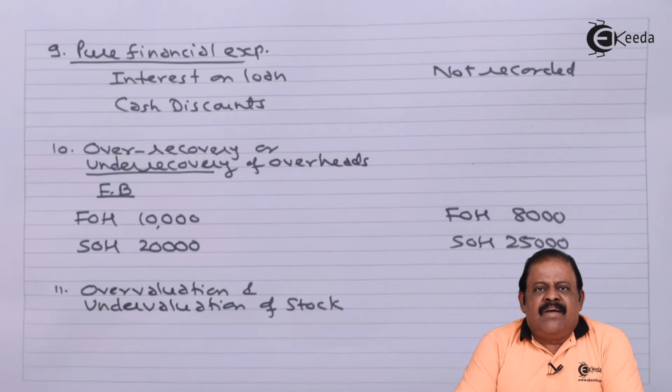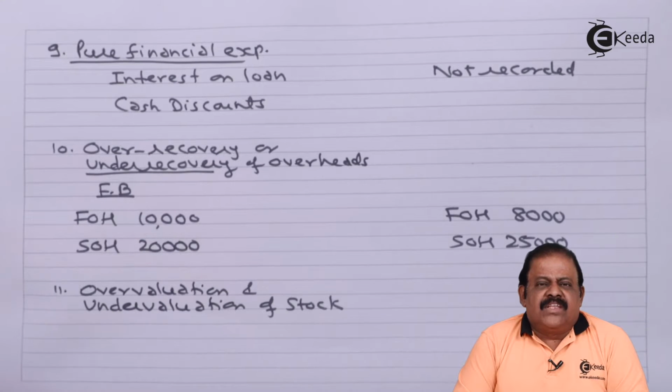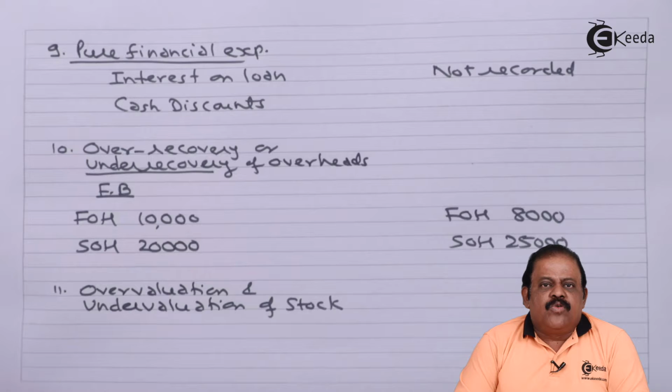Overvaluation and undervaluation of stock. There is a possibility that stock may be valued at a different figure in the two books of accounts, which may give rise to a difference in profit as per financial book and cost book. So these are the numerous reasons due to which there will be a difference of profit as per financial book and cost book. We are required to reconcile them by preparing a statement, which is called a profit reconciliation statement.